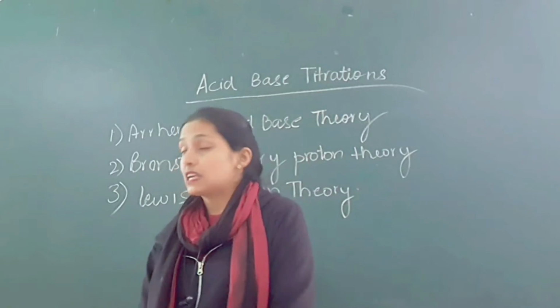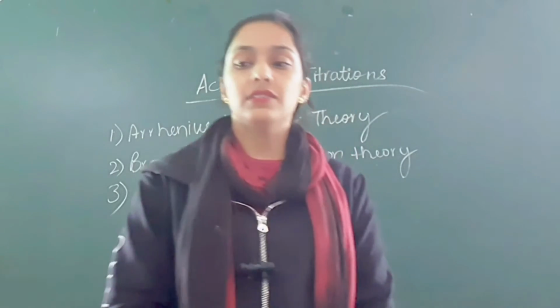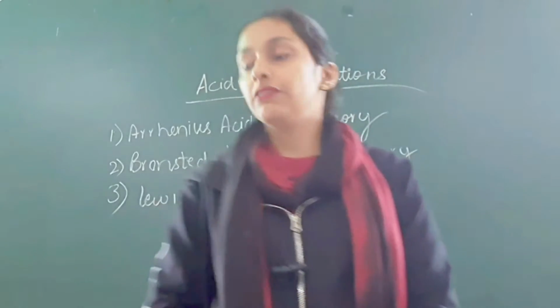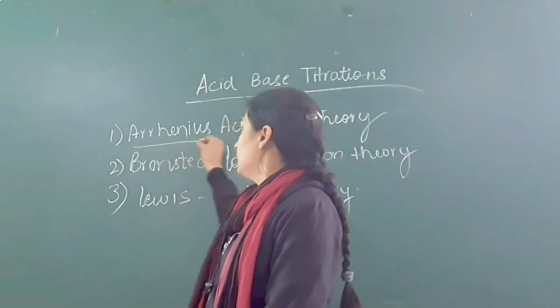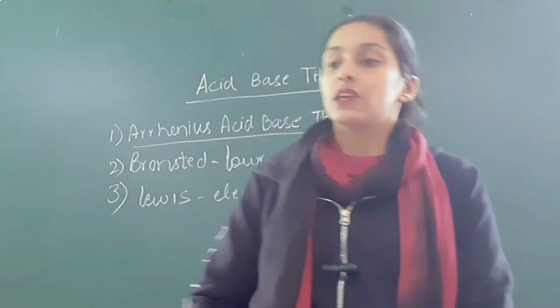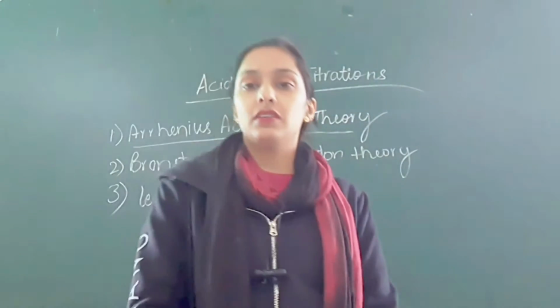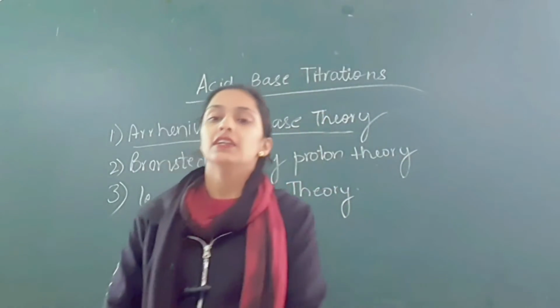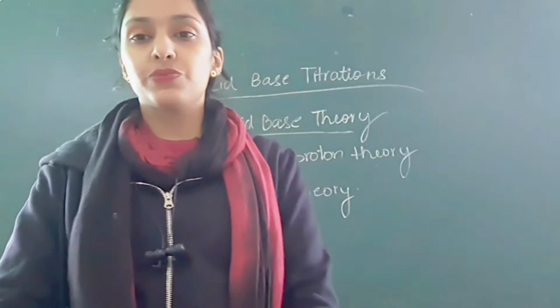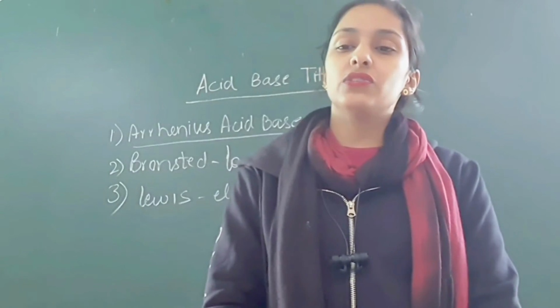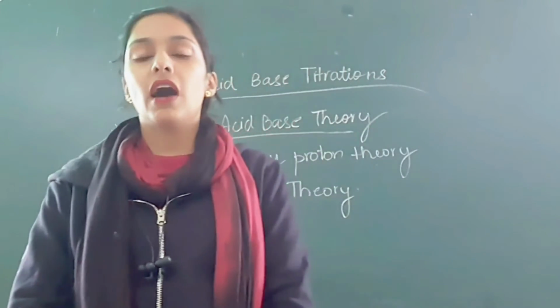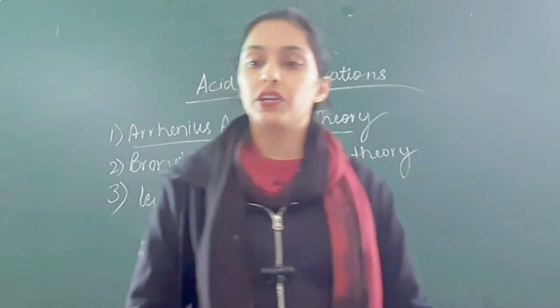The concept of acid-base titration is given by some theories. The first one is the Arrhenius acid-base theory. So what he suggested is that an acid is a substance which gives hydrogen ions when dissolved in water.